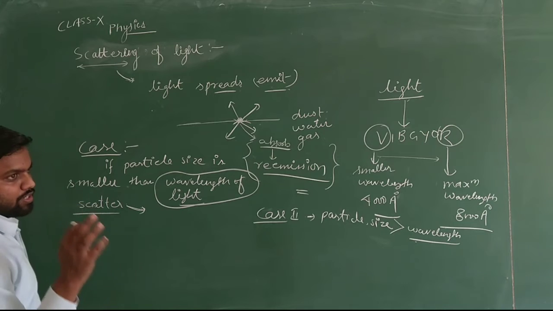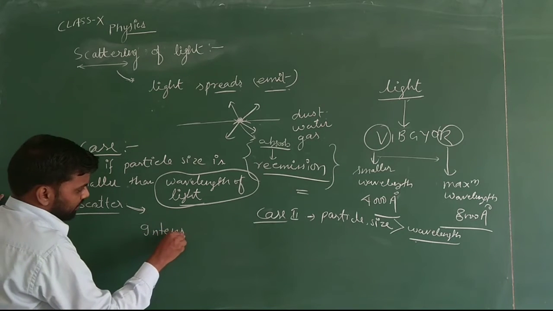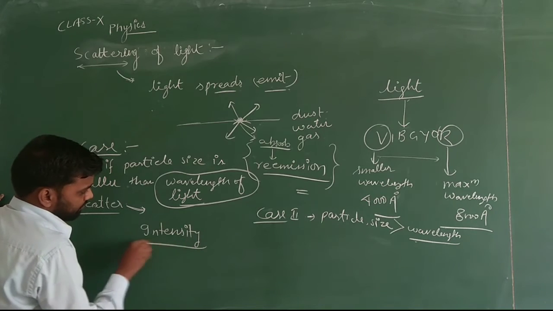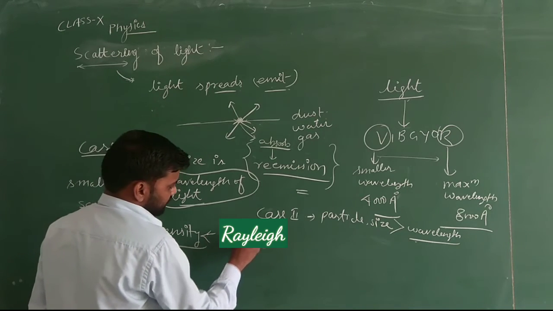Now we are discussing intensity. Rayleigh has given a rule for measuring the intensity.